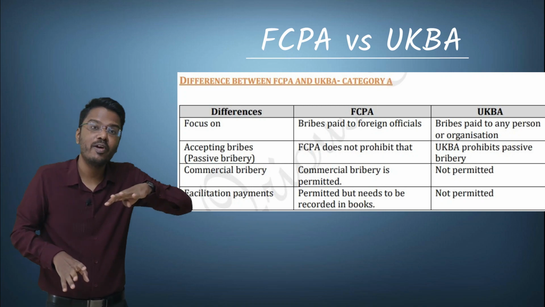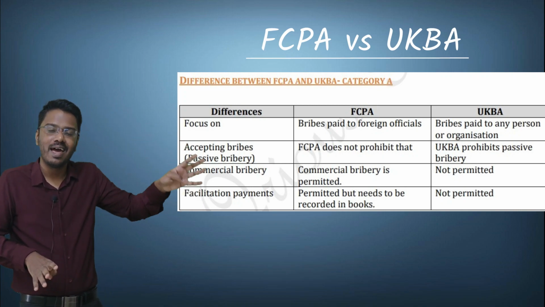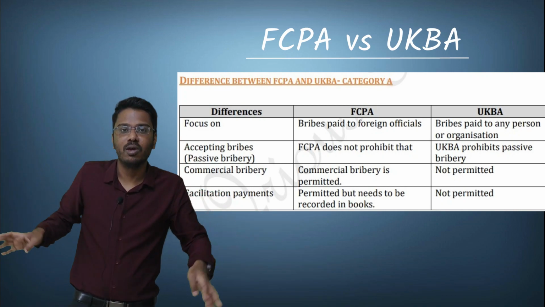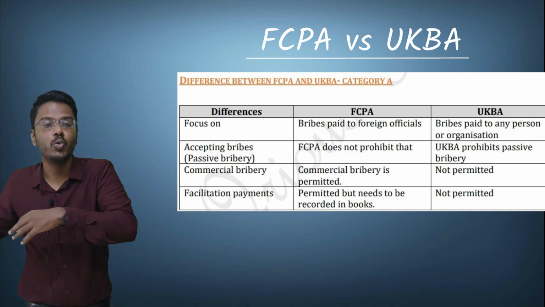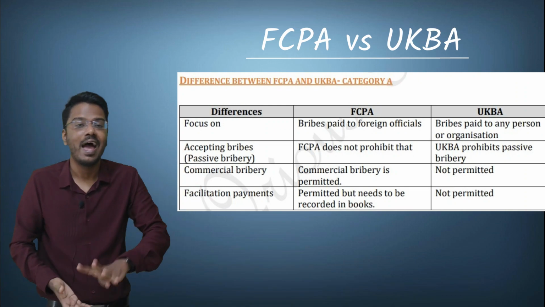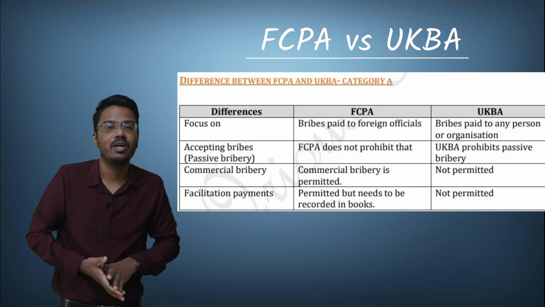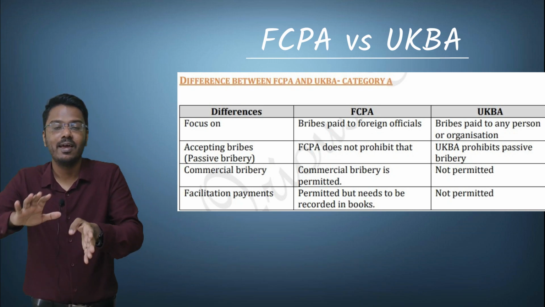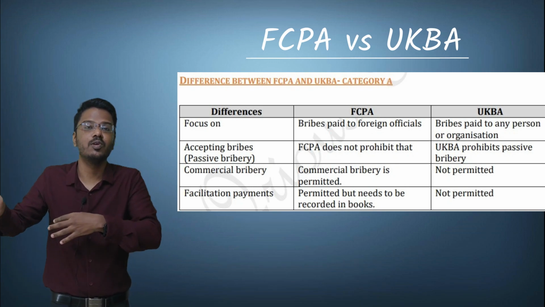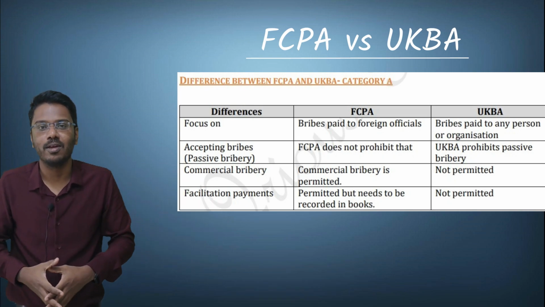And the scope of the FCPA is narrow compared to the scope of the UKBA. The UKBA scope is much wider as compared to the FCPA. And these are the 4 differences that you can quote if asked about the differences between the FCPA and the UK Bribery Act.